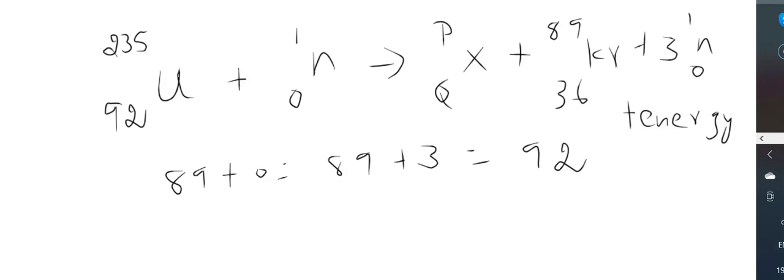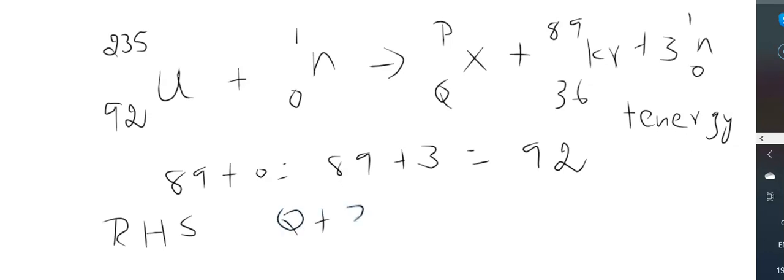Now on the right hand side, this is going to be 89 plus P, children. 89 plus P plus 3 neutrons, right? So that will be equal to 89 plus 3, which is equal to 92. Same way, if you calculate for RHS, the right hand side, the atomic numbers will be, now what is left? 3 into 0 is 0, so 36, so we will take it as Q plus 36.